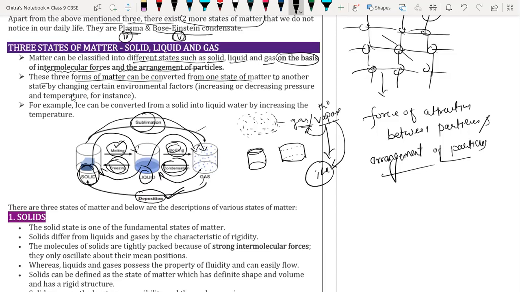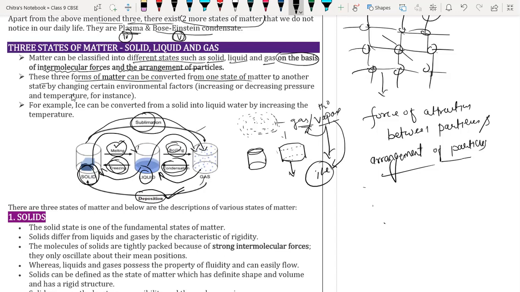So what happens when you expose that naphthalene ball in air? After 1 day, 2 days, 5 days, it reduces in size, because the solid naphthalene gets converted into gaseous form without going to the liquid state. That's why the size of the naphthalene ball reduces every day, and within a month it is going to disappear.